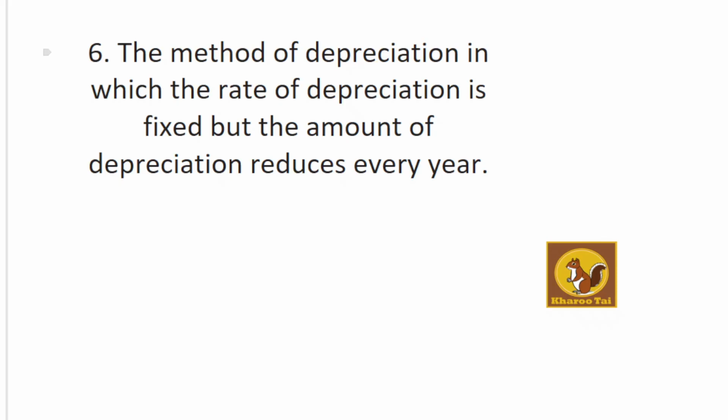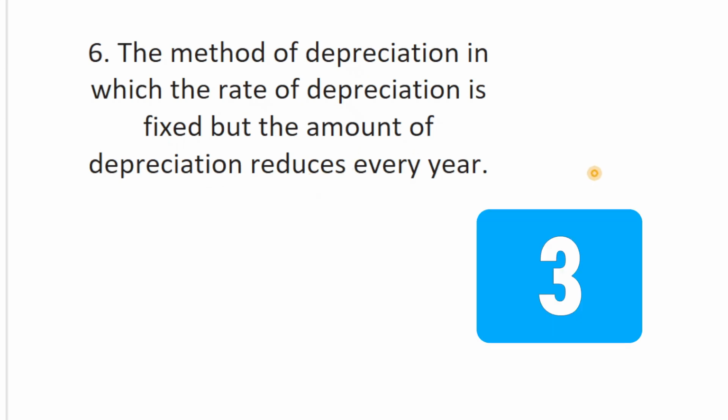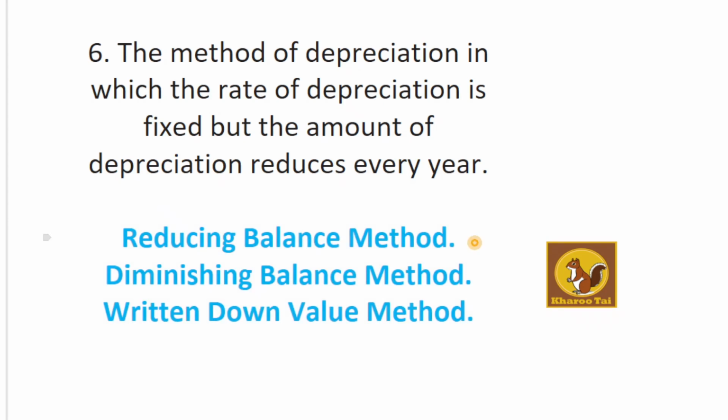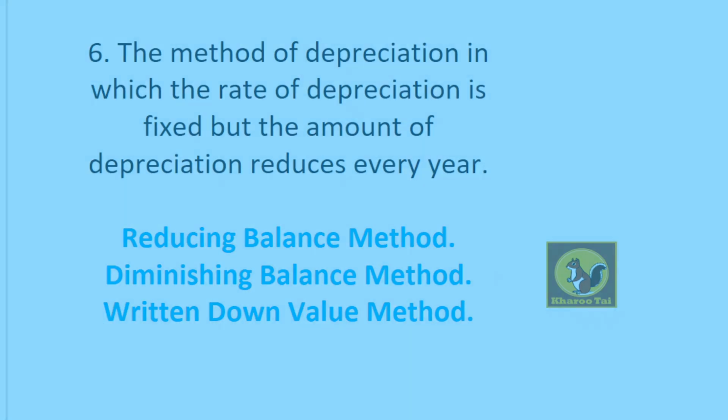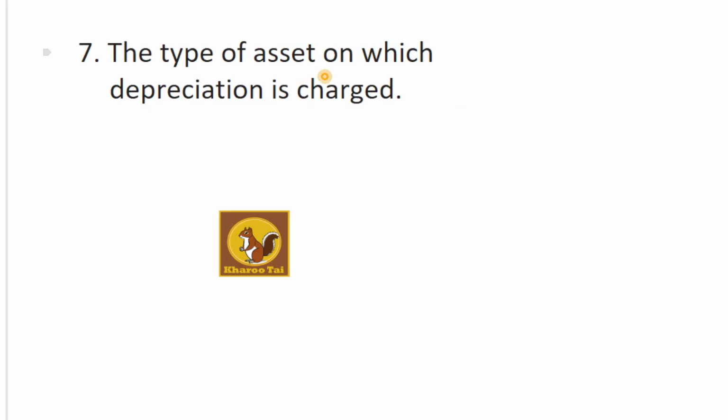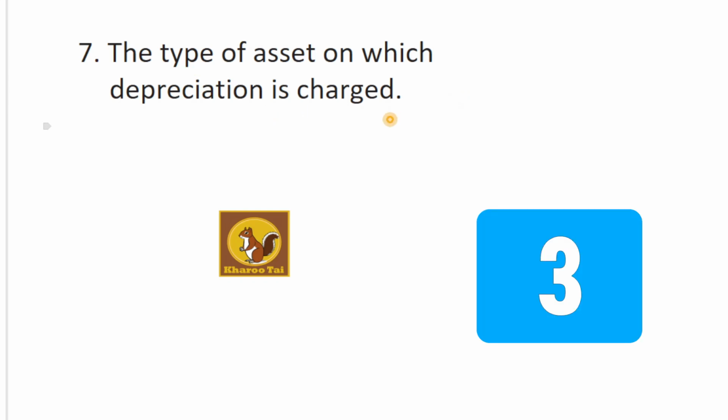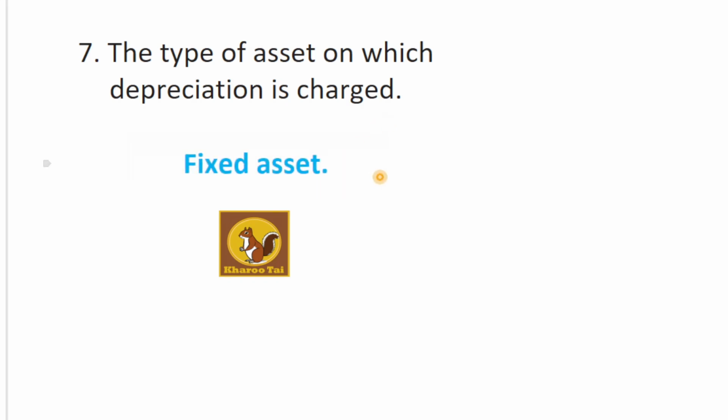The method of depreciation in which the rate of depreciation is fixed but the amount of depreciation reduces every year. Reducing balance method, which is also called as diminishing balance method or written down value method. The type of asset on which the depreciation is charged. Fixed asset.